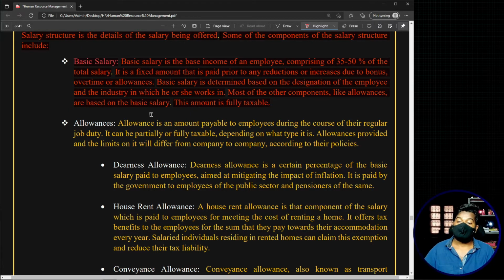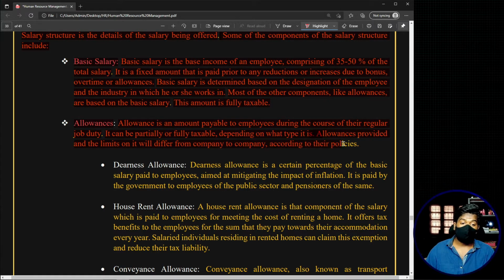So the second thing that you are going to find is allowances. Now, see, an allowance is an amount payable to the employees during the course of their regular job duty. It can be partially or fully taxable depending on what type it is. Now, allowances provided and the limits on them will differ from company to company according to their policies. Okay, so these particular allowances are there, right? These are extra things that are given to the employees during their duty.